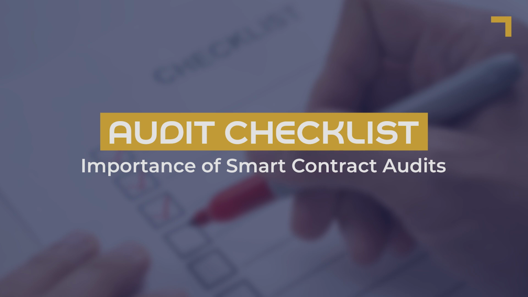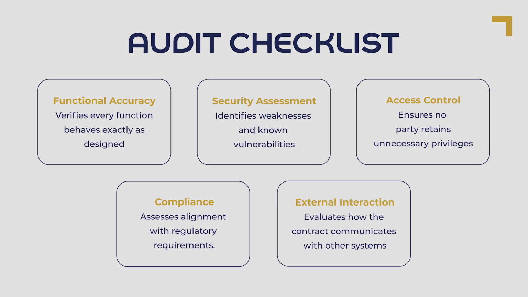An audit is a structured review of the contract's code, logic, and security design to ensure it behaves exactly as intended. A smart contract audit has multiple related parts to it. A few of the non-exhaustive steps are shown here. First, functional accuracy is reviewed to confirm that every function, meaning each specific action the smart contract is programmed to perform, behaves exactly as it was designed to and produces consistent and expected outcomes.